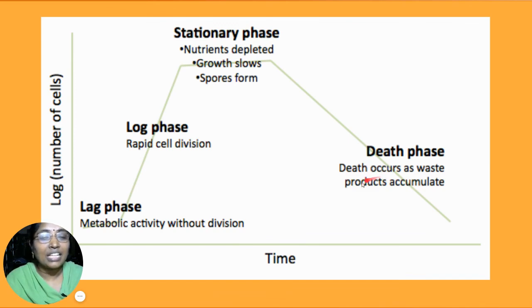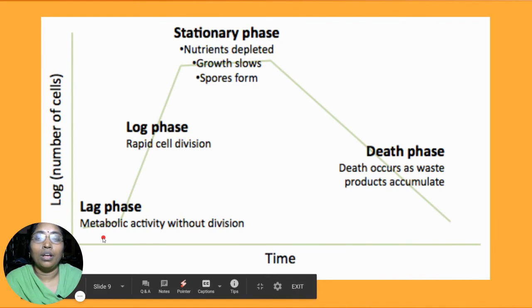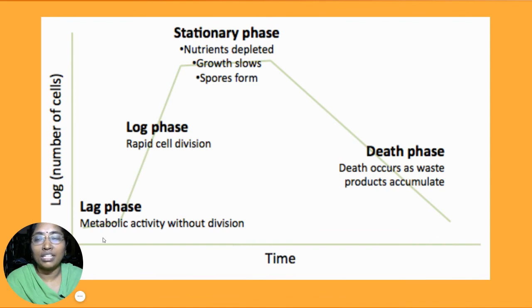Death occurs because of the accumulation of waste products and also the complete depletion of nutrients. Because of these reasons, the bacteria will die. But here rapid death does not take place. Slowly, exponentially, the bacteria will die. These are the four phases that we can see. This is the summary regarding the bacterial growth curve. Hope you understand the topic of bacterial growth curve, which is a very, very important topic.